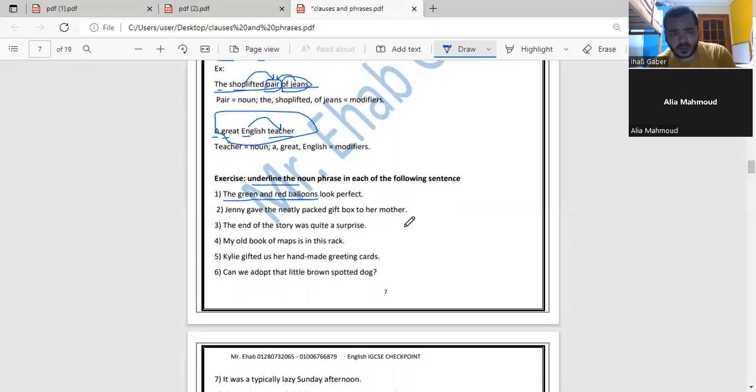Can we have another try? Go to number 2. Jenny gave the neatly packed gift box to her mother. Your eyes have to spot the noun, and from it you have to look for the words that describe this noun. Again, you have to spot the noun or the main noun in the sentence, and you have to look around the noun to find the modifiers, whether before or after this noun, that describe it or modify it.